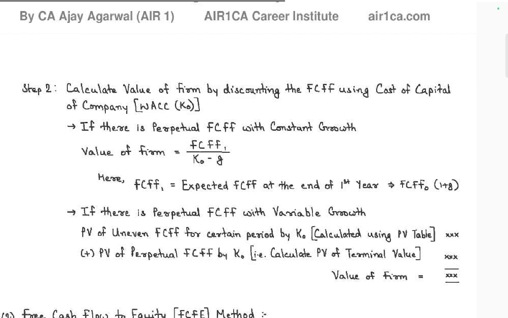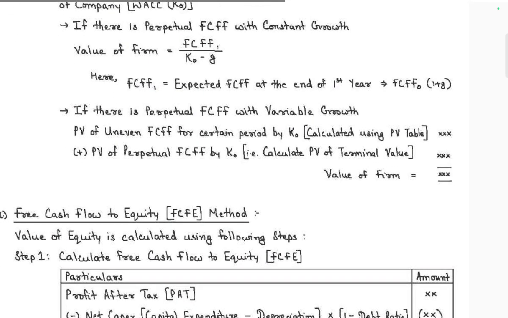If expected to be an interval, and if there is a perpetual FCF with variable growth, the PV of the uneven FCF of the certain period is discounted at K0 using the present value table. Plus the present value of the perpetual FCF by K0 is calculated as the terminal value. So the value of the firm. If we add these two, the actual value of the firm at the first year comes. Then divide that value by the number of shares.